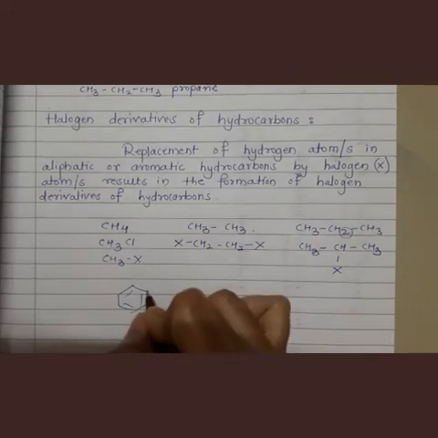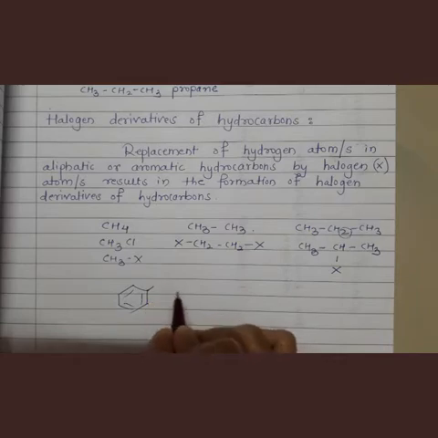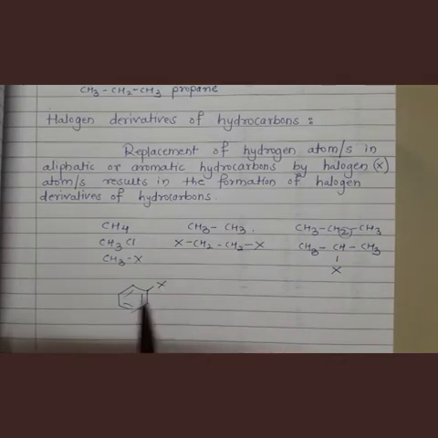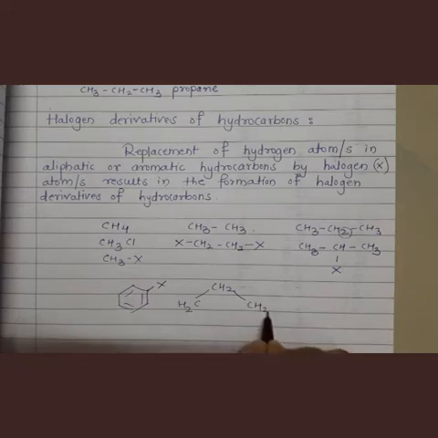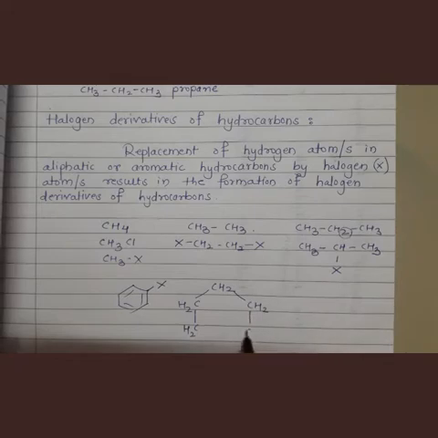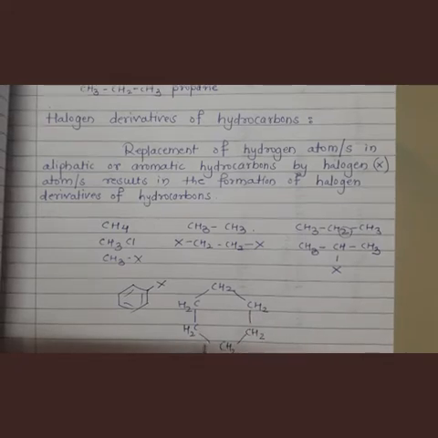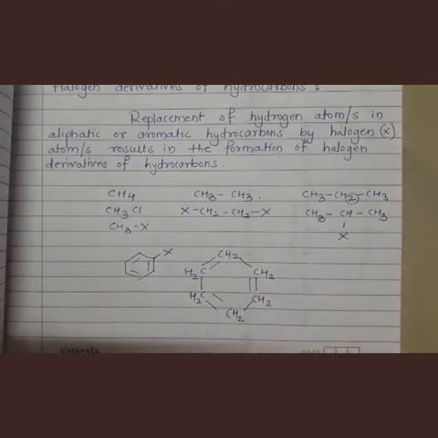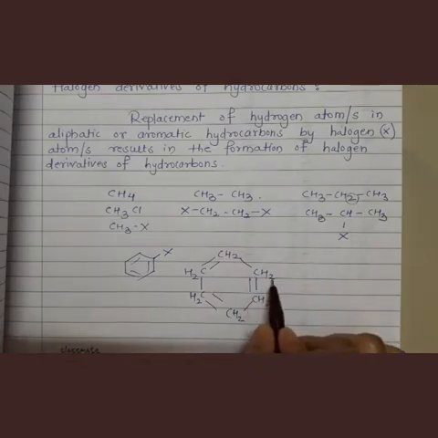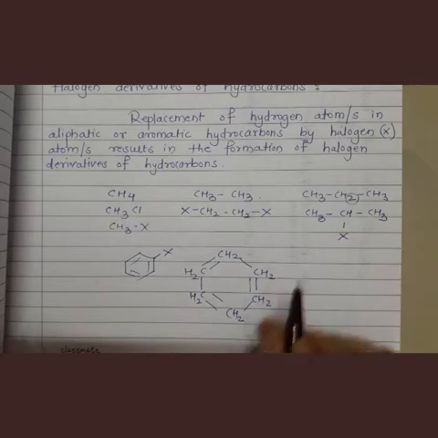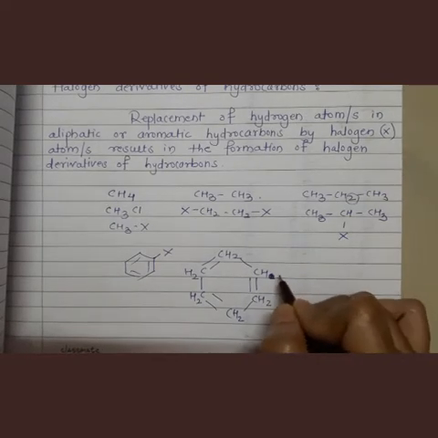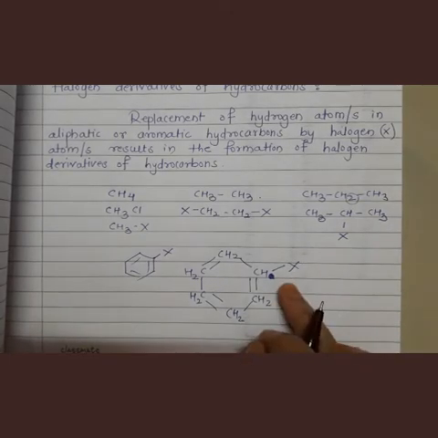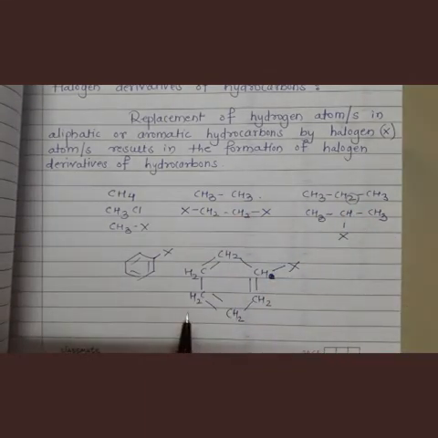Here also one of the hydrogen atoms will be replaced by halogen. So this is a halogen derivative of aromatic hydrocarbon. I'll show you how the benzene ring forms: here CH, here also CH, then CH, CH and CH, with alternate double bonds, right? One of the hydrogen atoms will be replaced by halogen. So this is a halogen derivative of aromatic hydrocarbon, and the earlier ones are halogen derivatives of aliphatic hydrocarbon.